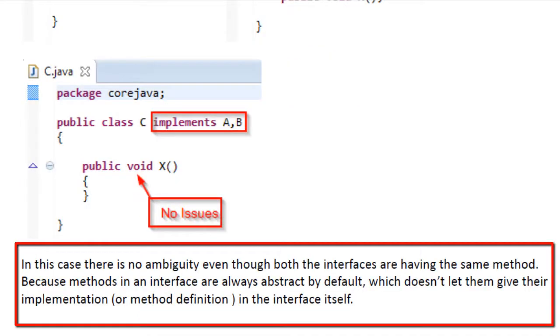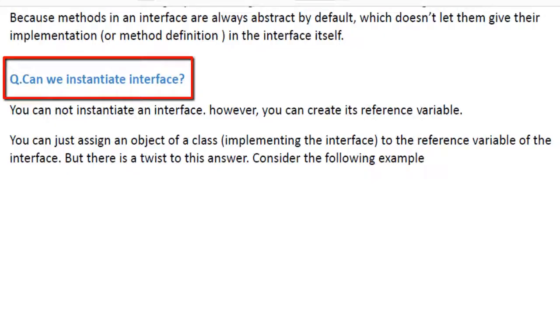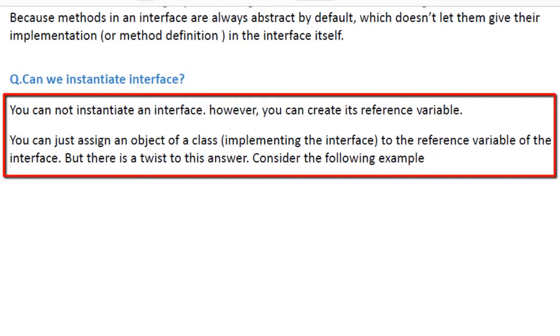The reason being, in this case, there is no ambiguity even though both interfaces have the same method, because methods in an interface are always abstract by default, which does not let them give their implementation or method definition in the interface itself. Can we instantiate an interface? You cannot instantiate an interface. However, you can create its reference variable. You can just assign an object of a class implementing the interface to the reference variable of the interface.